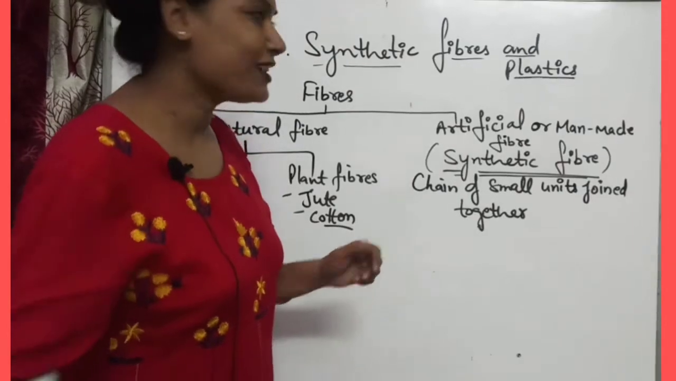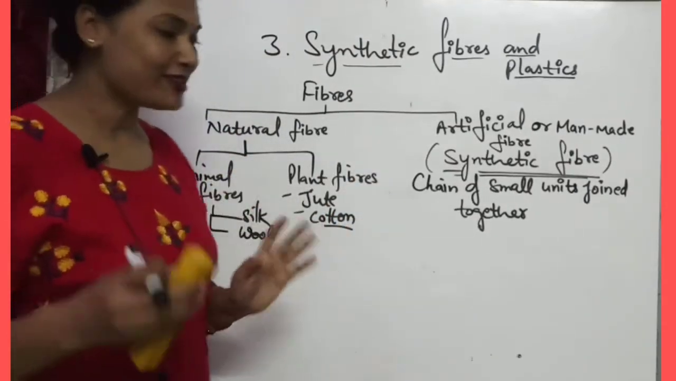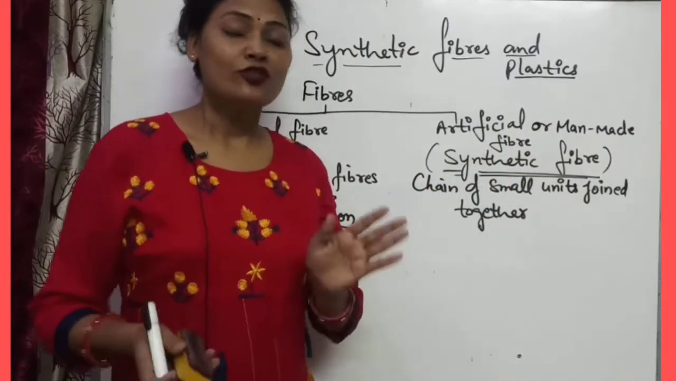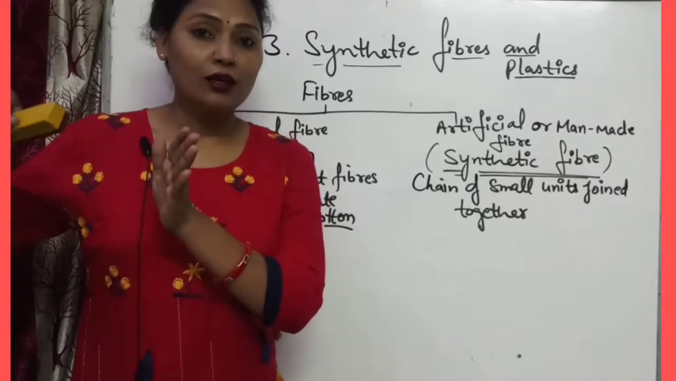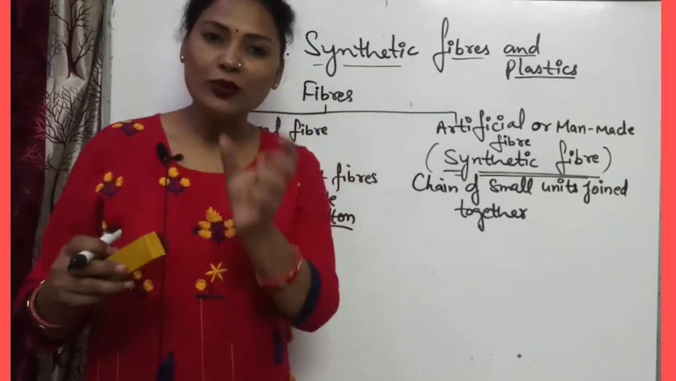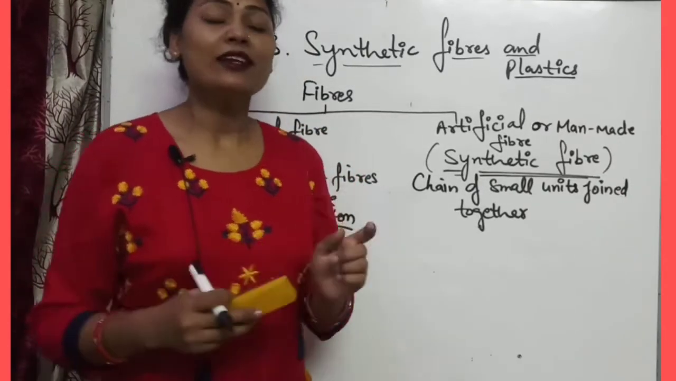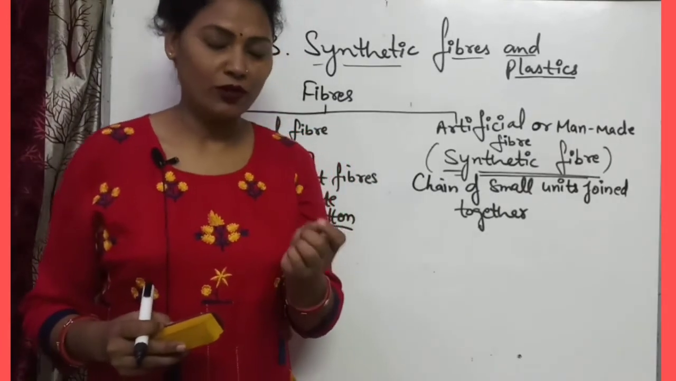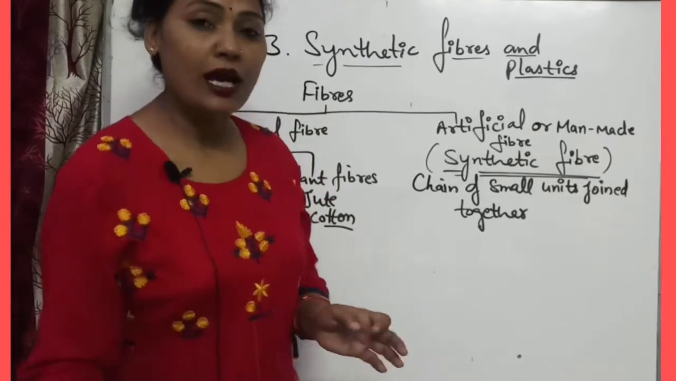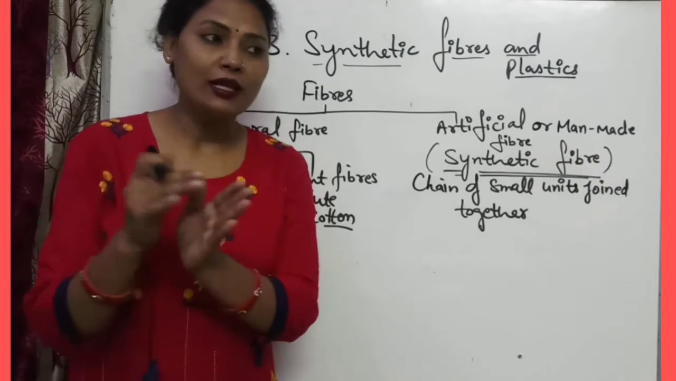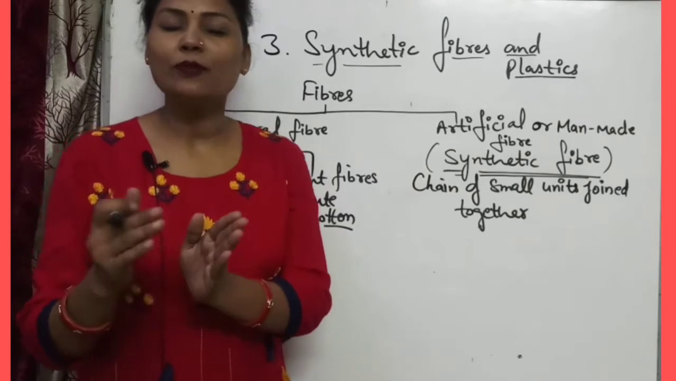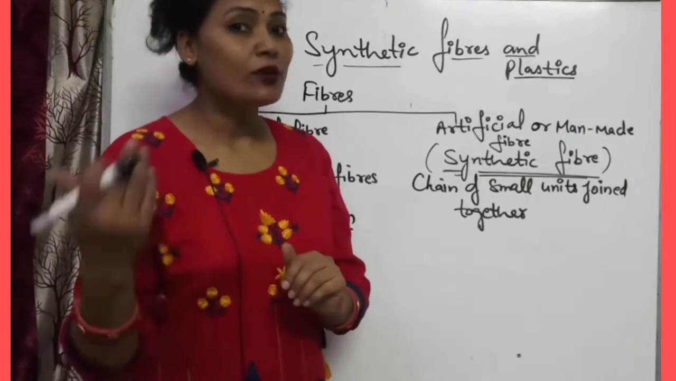Actually, in our chapter the synthetic fibers are there, so let us start with synthetic fibers. Artificial synthetic fibers are formed mainly by a chain of many units. When many units are combined together in the form of a chain, it forms the synthetic fiber. Chemically these chains are formed, and the raw material is petrochemical. Mainly, petrochemicals are obtained from petroleum.